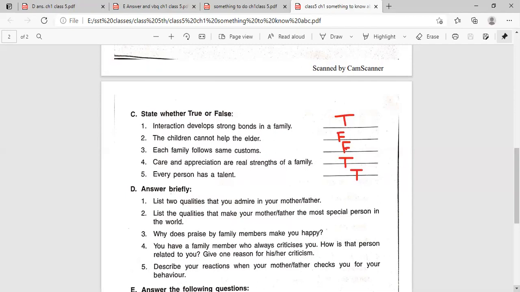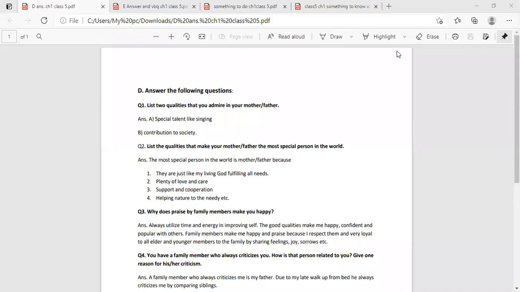And D part, the question answers. We will do: list two qualities that you admire in your mother and father. I will show you the question answer. Look student, this is the D part. Answer the following questions. List two qualities that you admire in your mother and father. The answer may be special talent like singing or contribution to society.